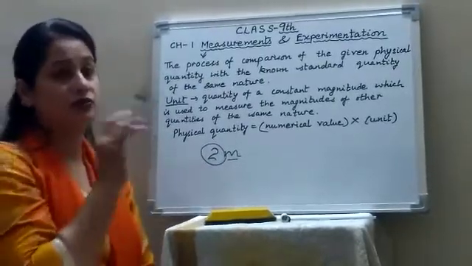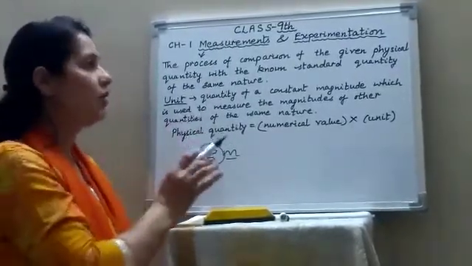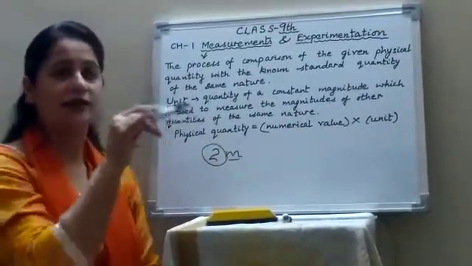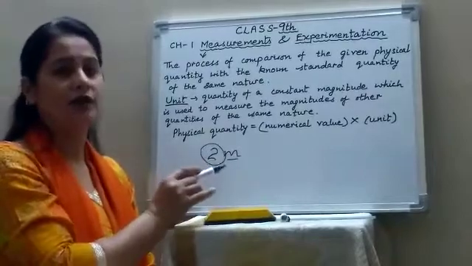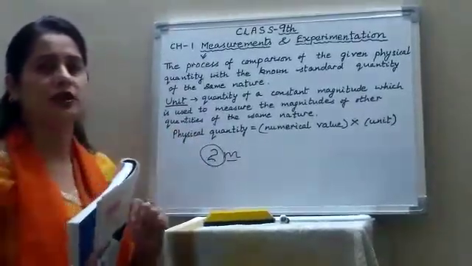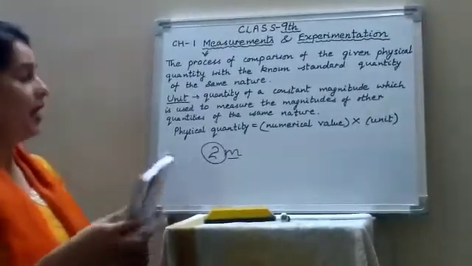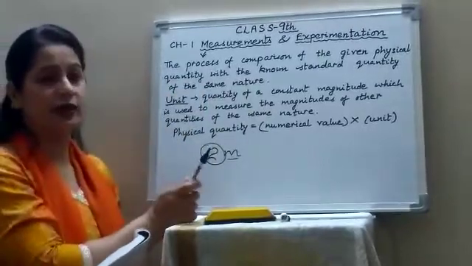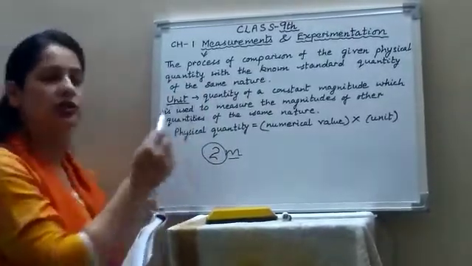The unit which we are choosing, that is the standard quantity. And then you are comparing that physical quantity with the standard quantity. That will give you the measurement of that particular physical quantity. And the standard quantity which is used to measure any physical quantity is called the unit.